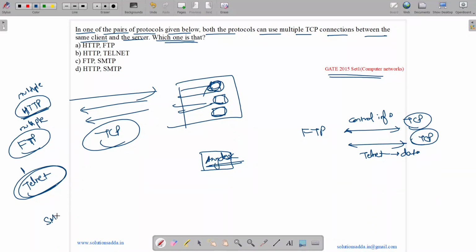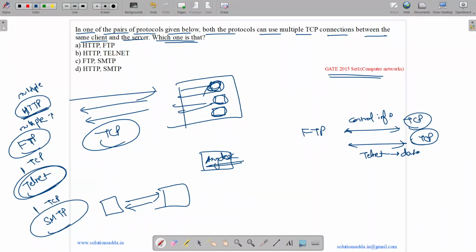Then we have SMTP, the Simple Mail Transfer Protocol. It is used for transferring mail, sending mails, like we have mail agents and mail servers and we send the mail using them. It also uses a single TCP connection. The question is asking which can use multiple TCP connections. So the answer is HTTP and FTP. So option A is correct.